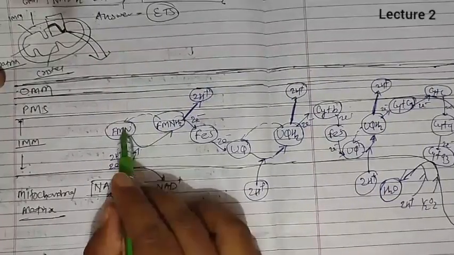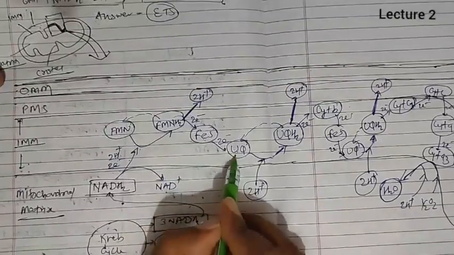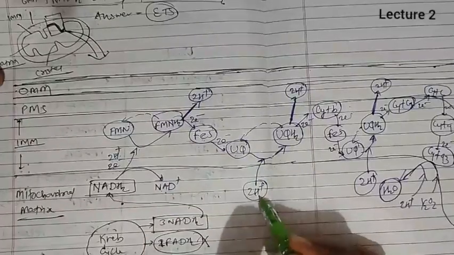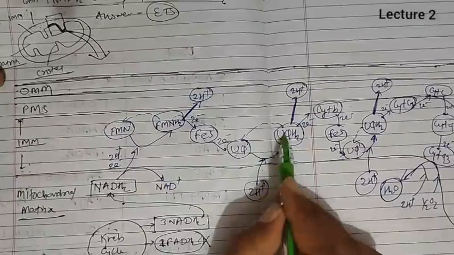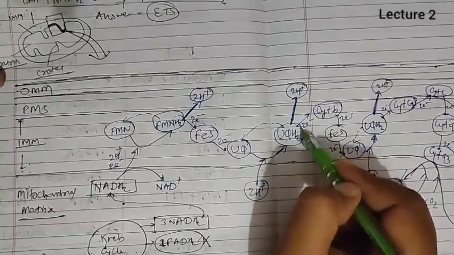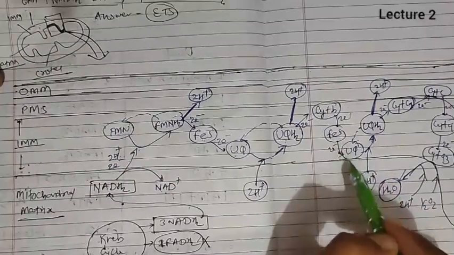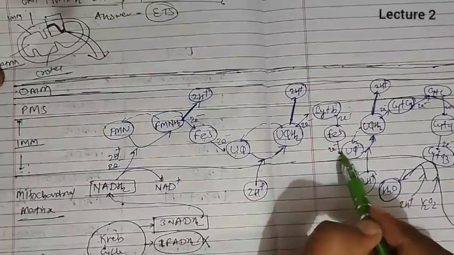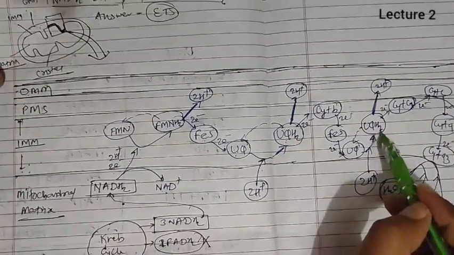This FMNH2 will break, FMN will be recovered back, 2H plus goes to the perimitochondrial space and 2 electron to the iron sulfur protein. This iron sulfur protein transfers its 2 electron to ubiquinone, so ubiquinone has 2 extra electron, it will receive 2H plus from the matrix, convert into UQH2, that is reduced ubiquinone. Then breakdown will occur, then ubiquinone will be recovered back, 2H plus again to the perimitochondrial space and 2 electron to the cytochrome B. Then cytochrome B gives 2 electron to iron sulfur protein, then to ubiquinone, so ubiquinone has 2 extra electron, it will accept 2H plus from mitochondrial matrix and then it converts into the UQH2.